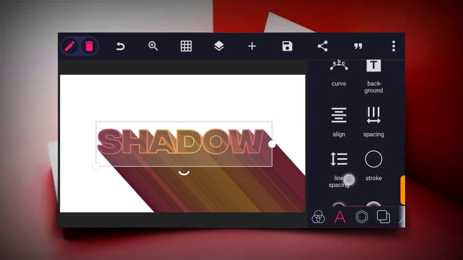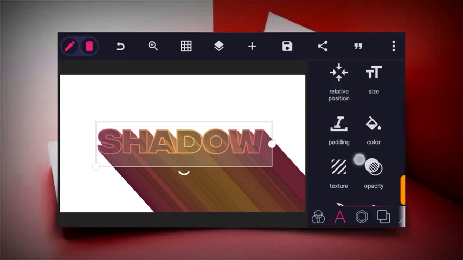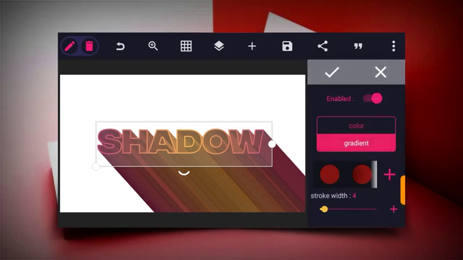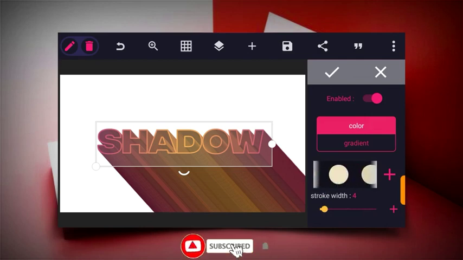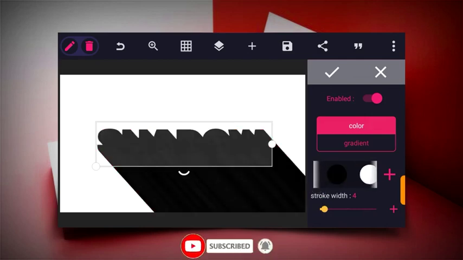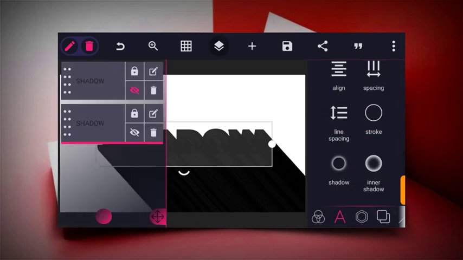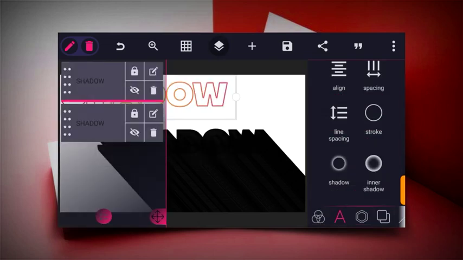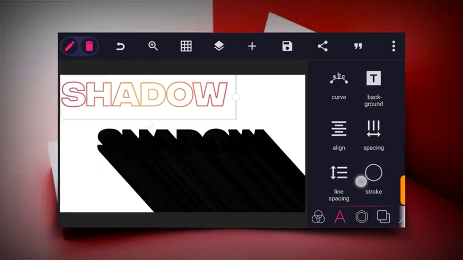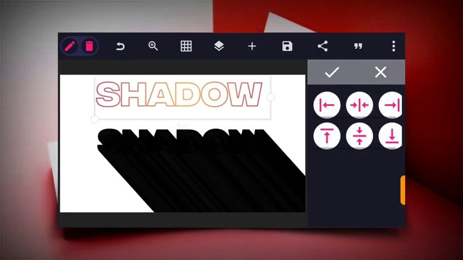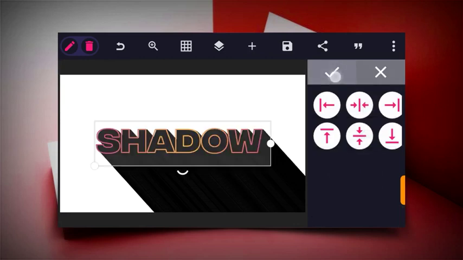The next thing to do now is to head to the stroke and change the color from the initial color. Just click on color now and then pick the black color. Now head back to this layer and then put it at the center. So use the relative position to align it at the center. Make sure it's at the center so your design will be aligned.